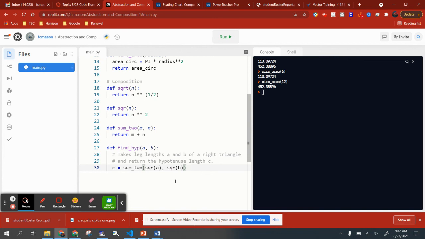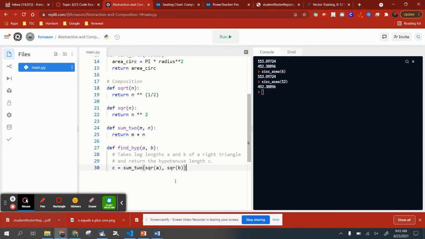So what Python will do when it sees this, and we're not quite done yet, but perhaps we should pause. What Python will do when it sees this is it goes, okay, sum2 function. I need two objects then that I'm supposed to sum. And then it looks inside of parentheses to find those objects. And inside parentheses, it finds square A and square B. So it goes, oh, okay, I got it. To find the objects that I'm supposed to sum, I need to go first and square A and square B. Okay, so it goes and it squares A and it squares B. And whatever is returned by those two function calls, that will be summed.